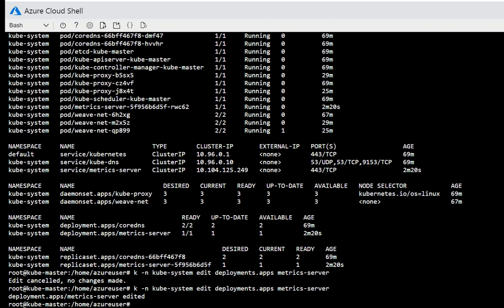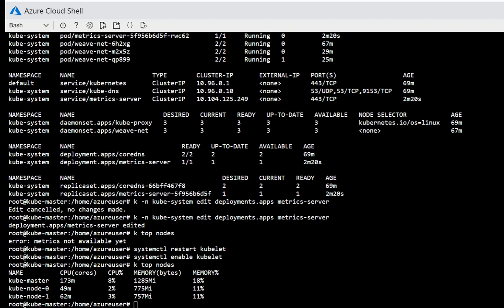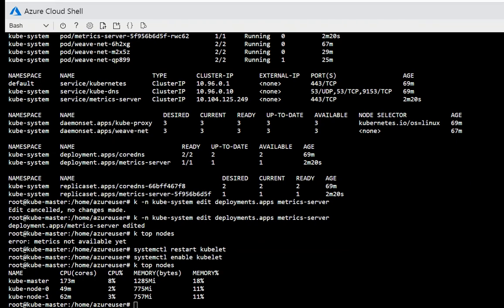After that we will wait for a few minutes, and it will start populating the performance or the utilization of the nodes and the pods. It will track the parameters and the performance patterns. It's still not there, but it will come up. Just give it a few minutes. I will pause the video till then. So we are back. I had to restart the kubelet, and if you see, it has started giving results when I run the kubectl top nodes command.